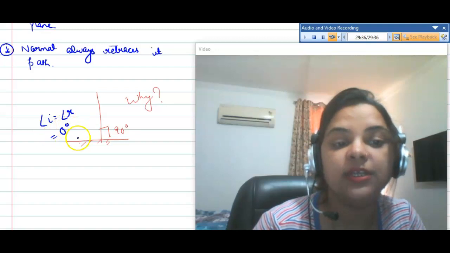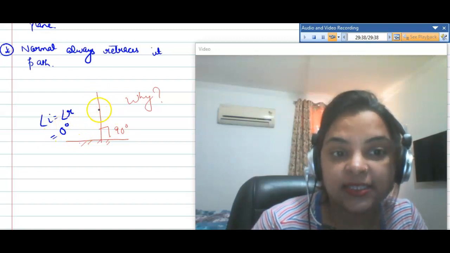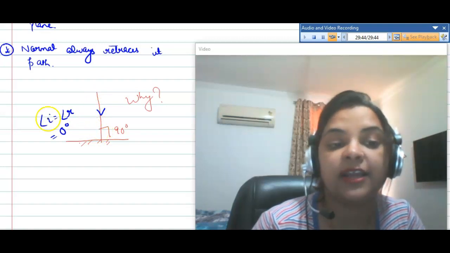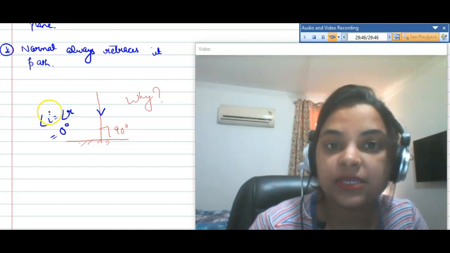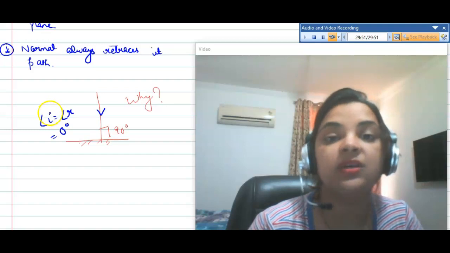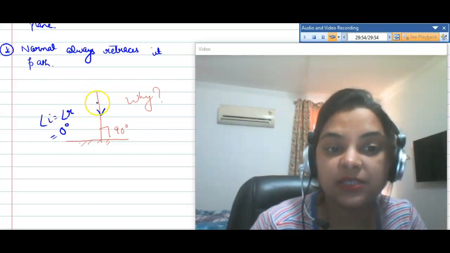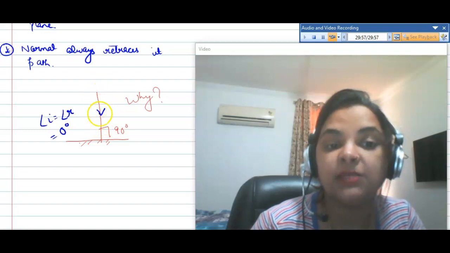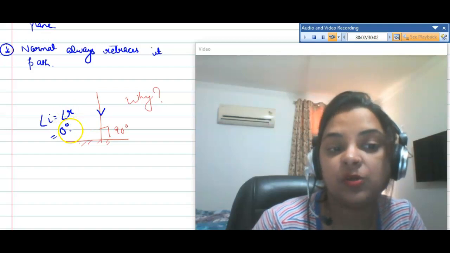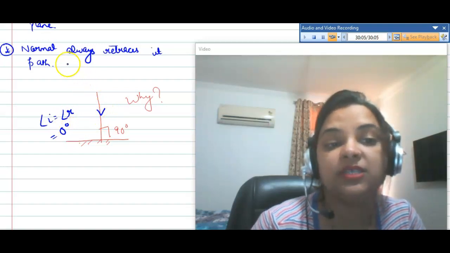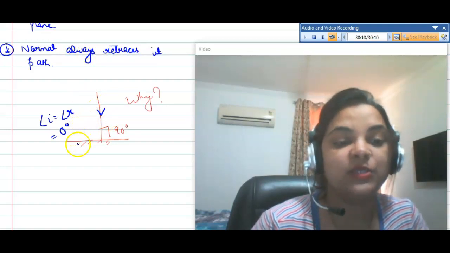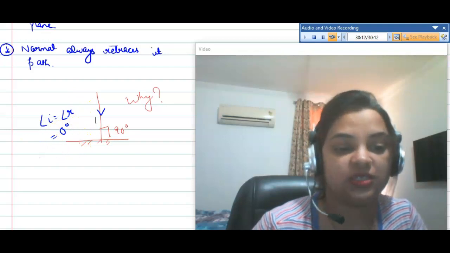It is 0 degrees. Just look, this is the angle of the incident ray with the normal. The incident ray is the ray that strikes the plane mirror. The angle made by the incident ray with the normal is 0 degrees. So the reflection angle is also 0 degrees. So this is the reason the normal always retraces its path. Okay, so this is the concept of laws of reflection.